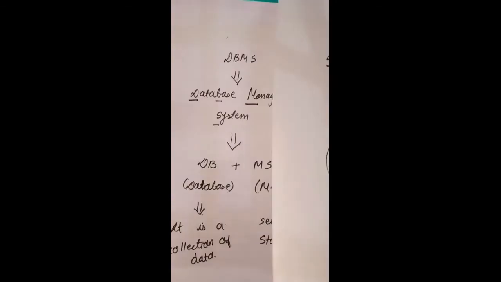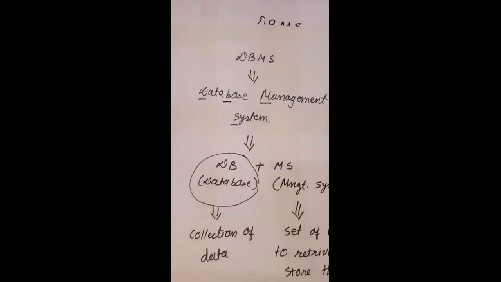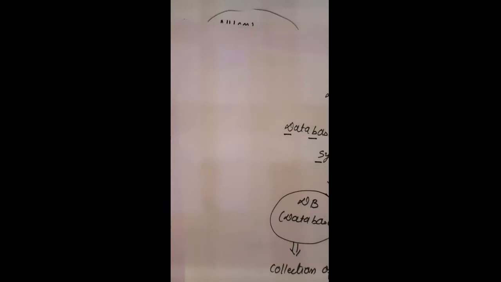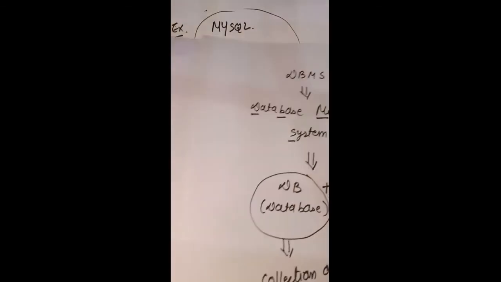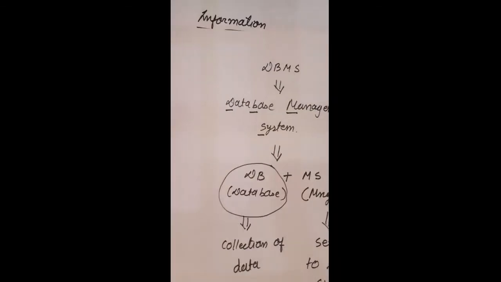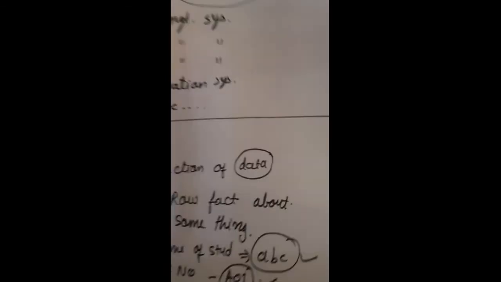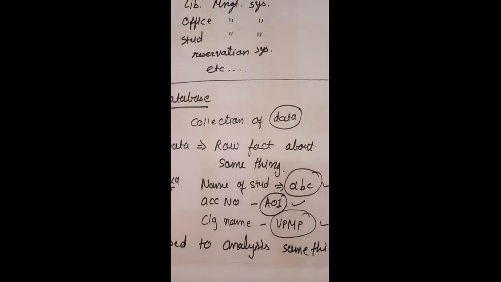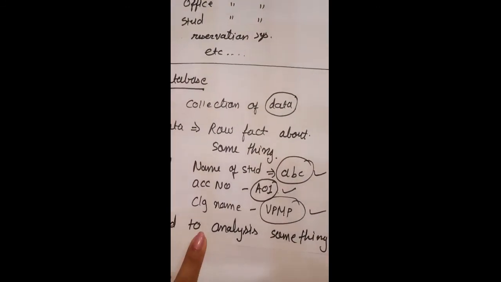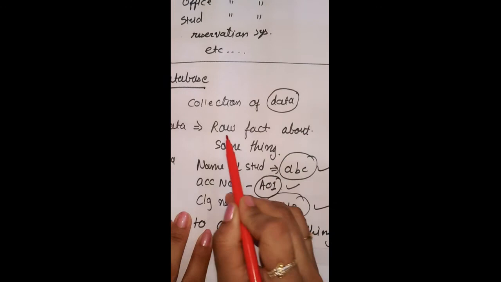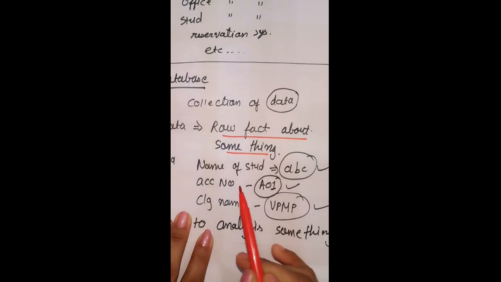This is the definition of a database management system. Now in a database management system, two terms are very useful: data and information. What is data? Data is nothing but a raw fact about something. Suppose the name of a student is one data, account number is another data, college name is another data.